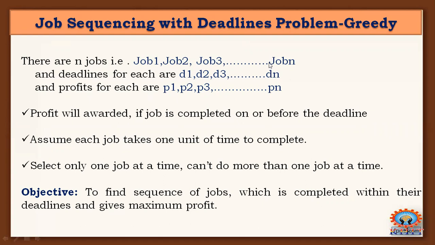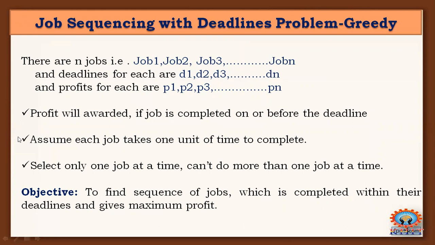There are n jobs and n corresponding deadlines given. Like that, n profits are also given. So these three will be given in the problem. The profit will be awarded if the job is completed on or before the deadline. Once the job is completed without any pending work, only then will the person get the profit.